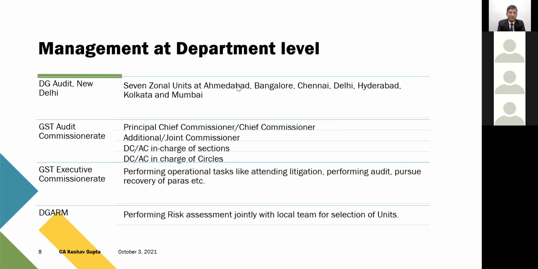Then there's the executive commissionerate. The executive commissionerate is also linked to the GST audit commissionerate. Although they are different, they are aligned more or less with the audit commissionerate itself. And this executive commissionerate actually performs the operational task. So they are supposed to perform the audit. They are a team of superintendents and inspectors.